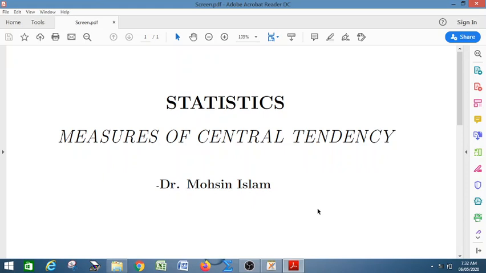Why is it called such a name, measures of central tendency? Because it lies near the central part of a frequency distribution and the other values are found to cluster around it. So the main thing is it lies near the central part of a frequency distribution.